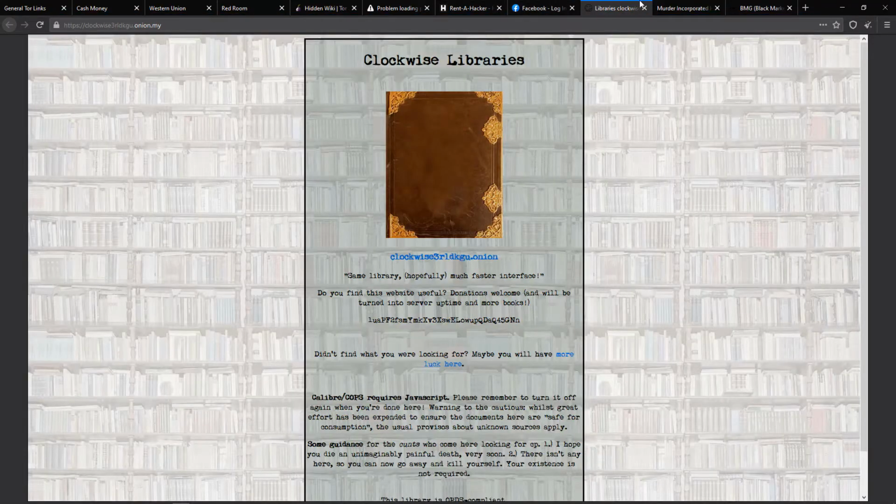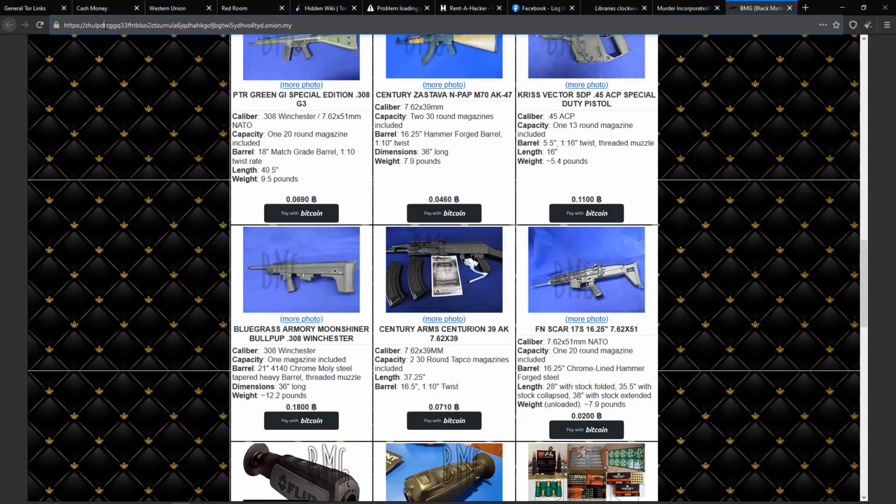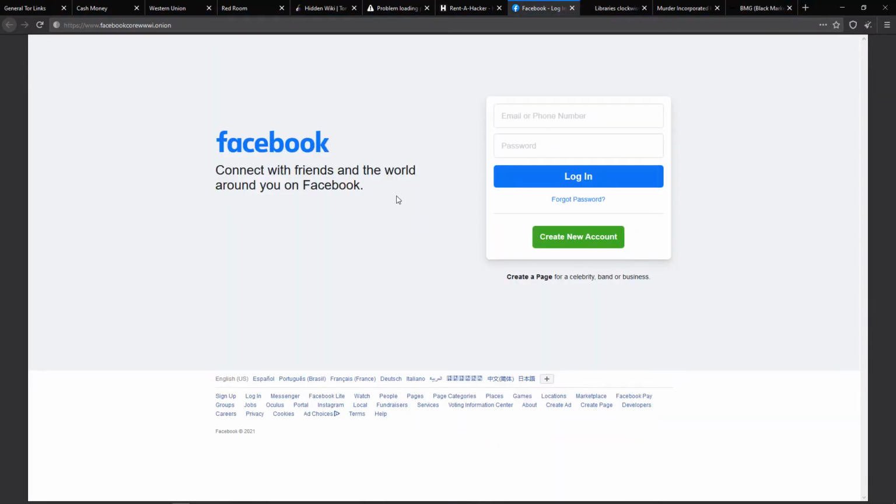As in this case, let me show you this murder hitman site. You can see hitman xxxy.onion. This firearm site, you can see zlm.onion or things like that. So it is very rare to find any website with a proper name. They are just random words ending with the .onion domain.